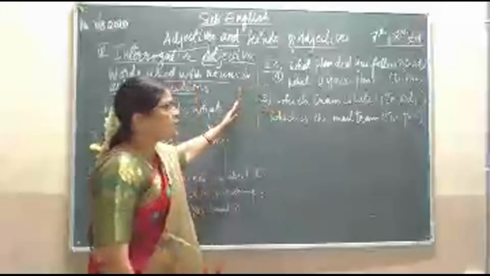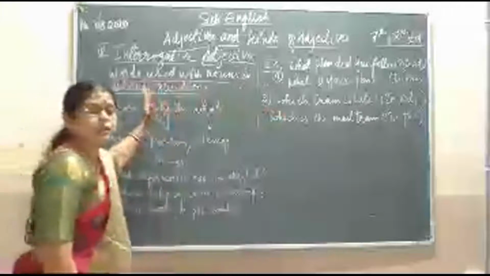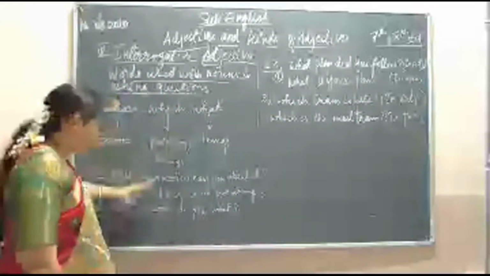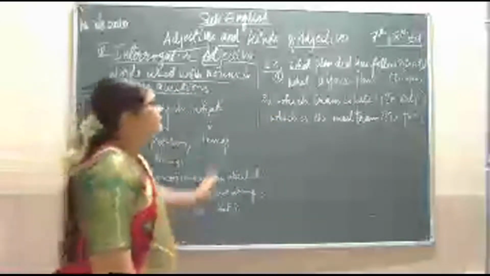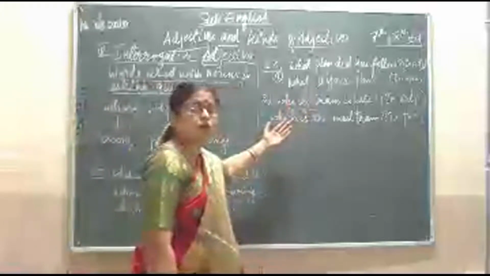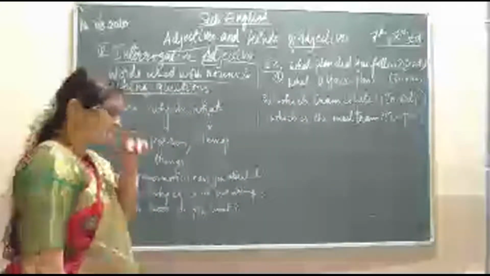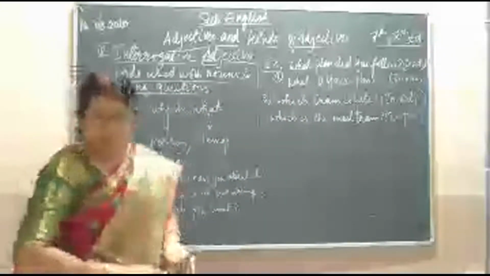So it is very clear that which, whose and what are the interrogative adjectives. This is how we have seen some examples, and these are the two examples where we have seen the interrogative adjective and interrogative pronouns also. After this, we will learn about the possessive adjective now.